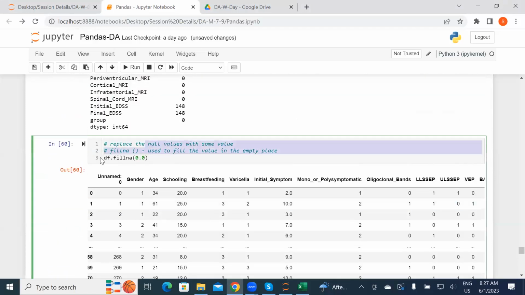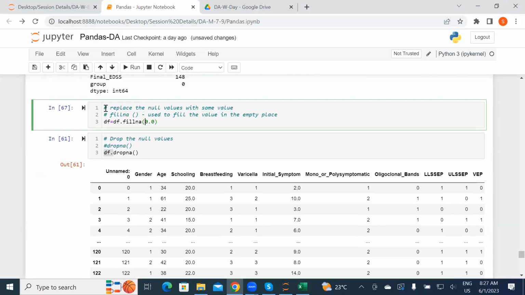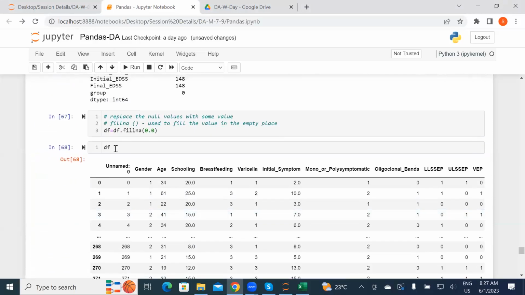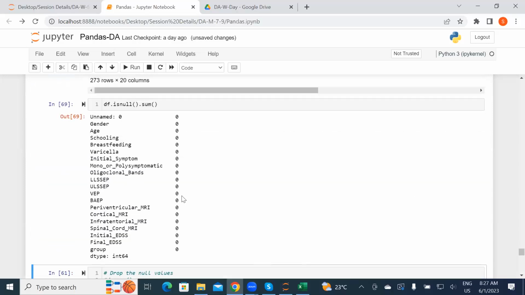When you are doing this fillna, just store it: df equals df.fillna. Then check again with df.isnull, and store that. If you're not storing it, it will not give the particular sum. So you got all 0. It is all 0, Ayush. It's a good question, because I didn't add it to show you.